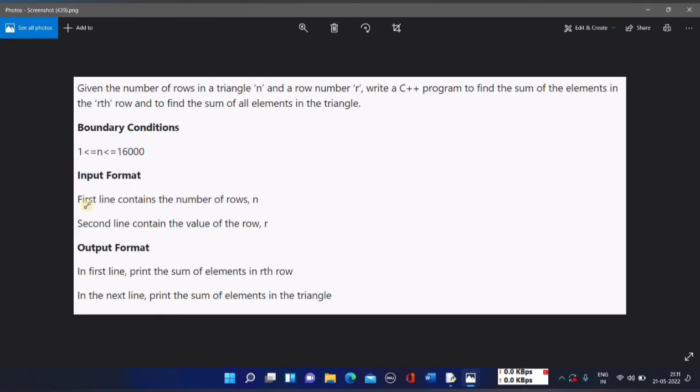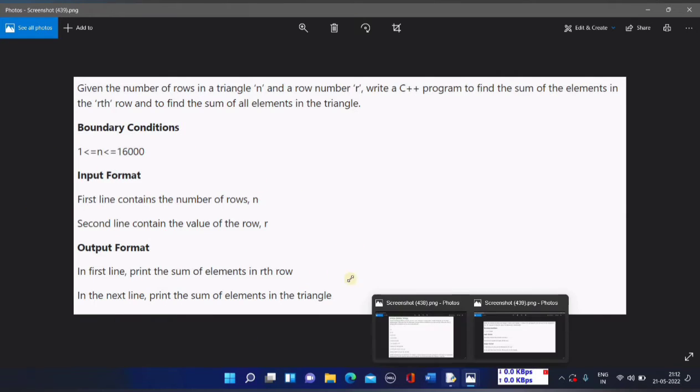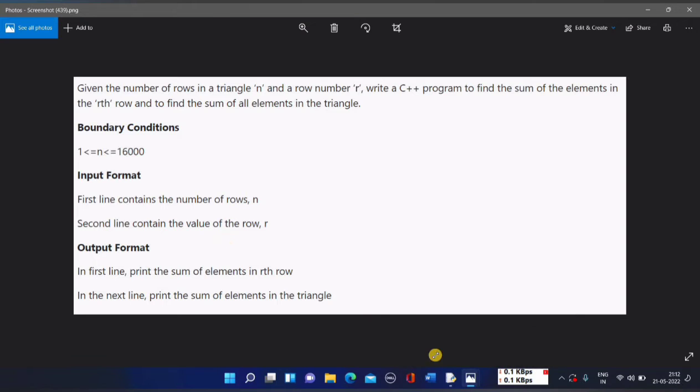Okay, first line contains number of rows. Second line contains the value of the row r. First line prints the sum of elements in the rth row. हमें क्वेश्चन में बता देगा कि हमें एक ट्रायंगल फॉर्म करना है जिसमें n पर्टिकुलर रोज हैं.